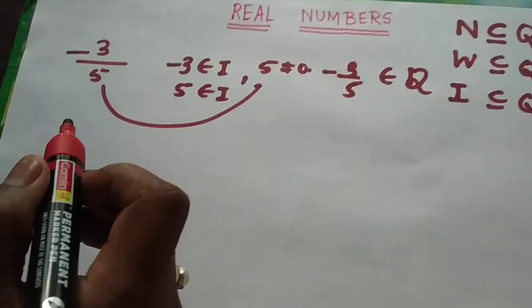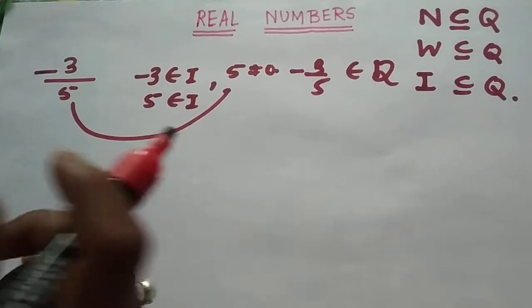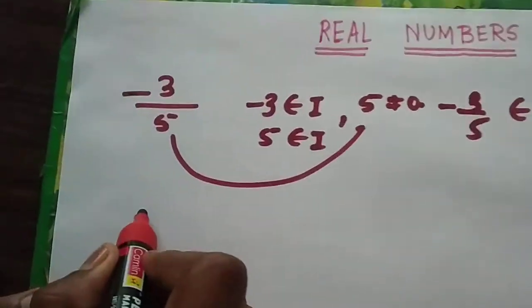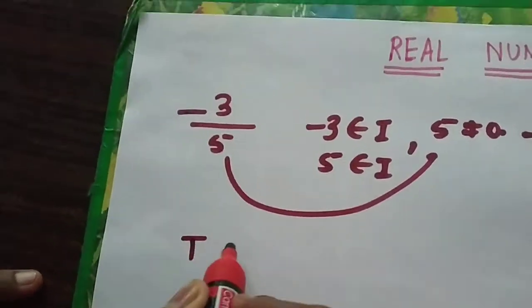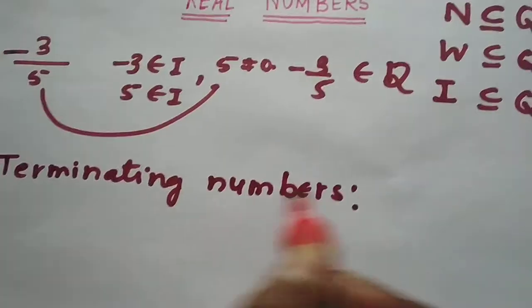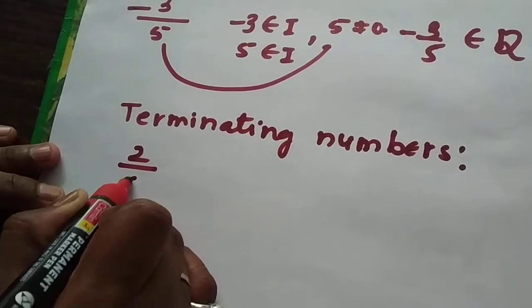Rational numbers are also defined in terms of terminating and non-terminating fractions. What do you mean by this? Let us see. Terminating numbers, like 2 by 5.